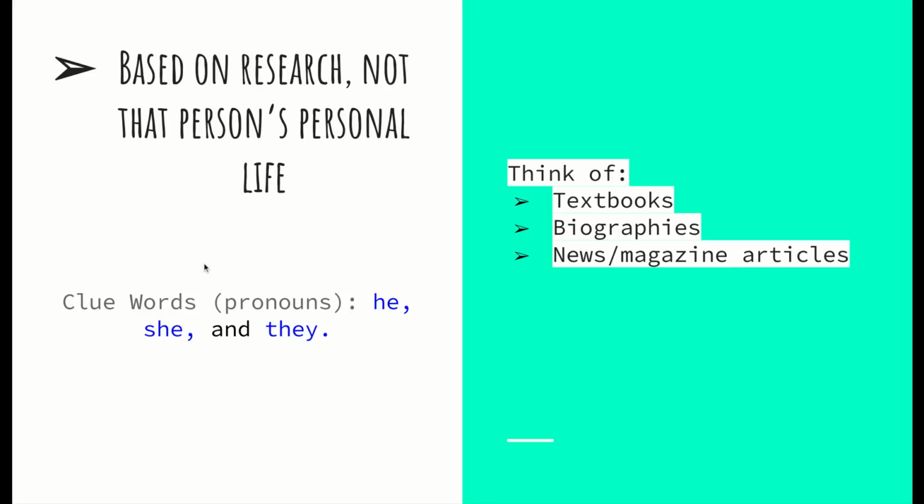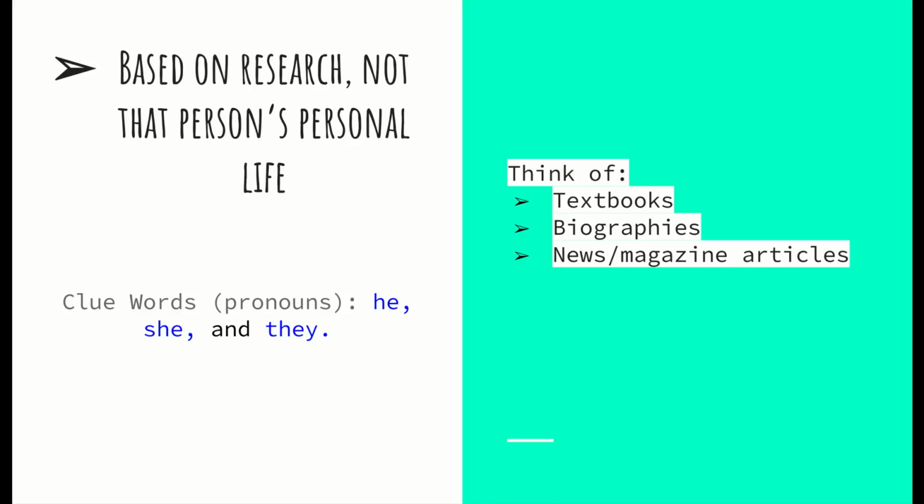Some clue words that we look for, pronouns that we look for to help us know that it's a secondhand account, are he, she, and they. If you see the words he, she, and they, the person that wrote the story is not in the story, so it has to be a secondhand account.